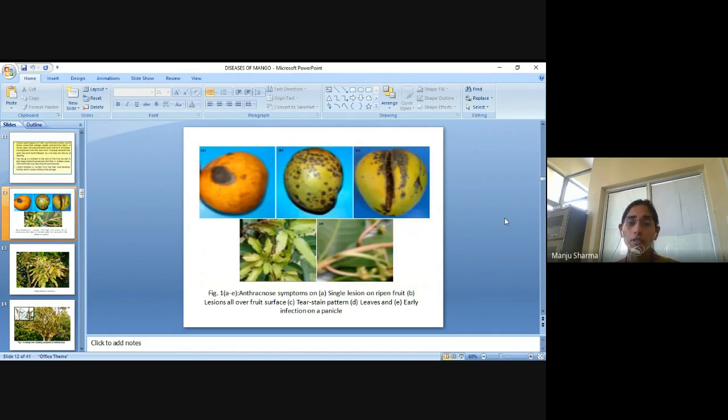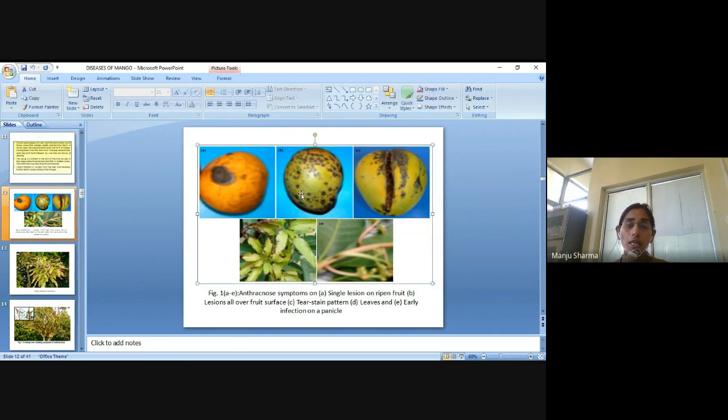First, you can see anthracnose symptoms, then a single lesion on ripened fruit. Like here in A, you can see the symptoms, and the fruit is also ripening, and at the same time there are single lesions on the fruit.